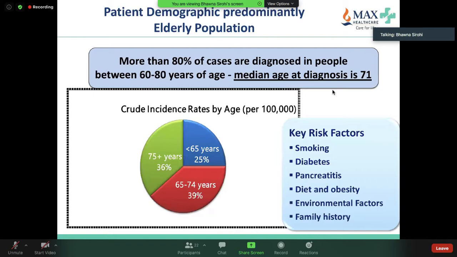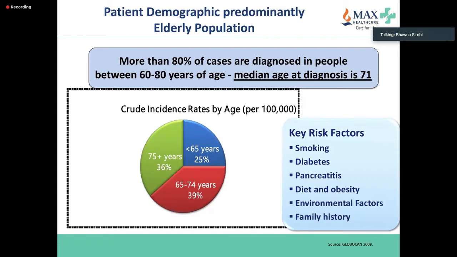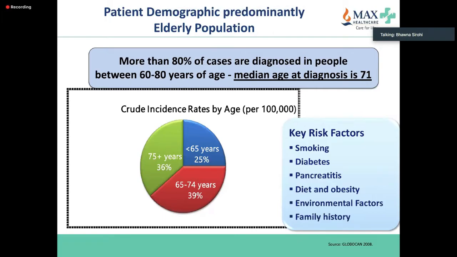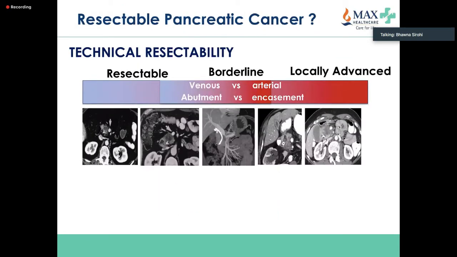So most of our patients who come to us with a diagnosis of pancreatic cancer are quite elderly, with the median age being 71 years. But because of the population matrix, we know that most of our patients in India are a decade earlier. We do not have the exact statistics for India, but this is from the Western data.